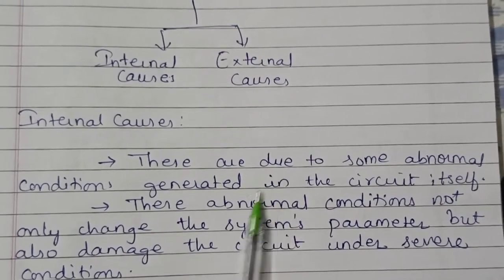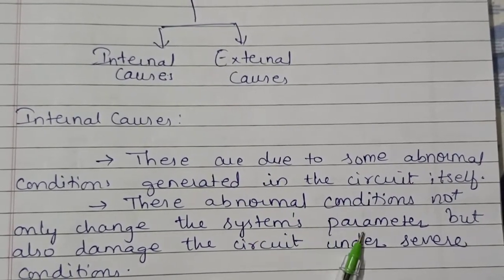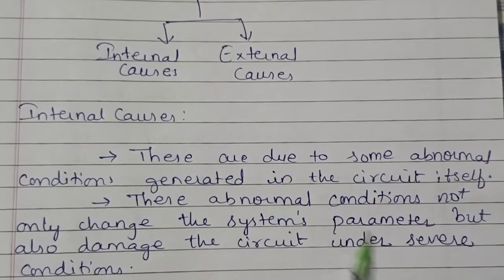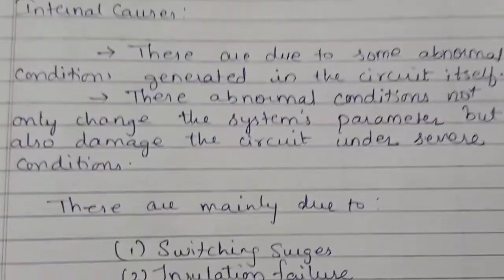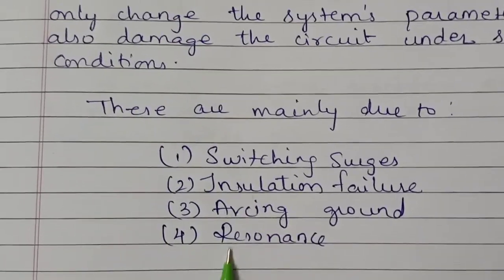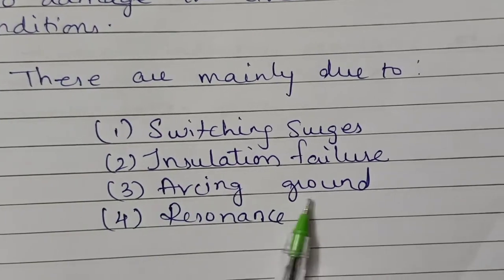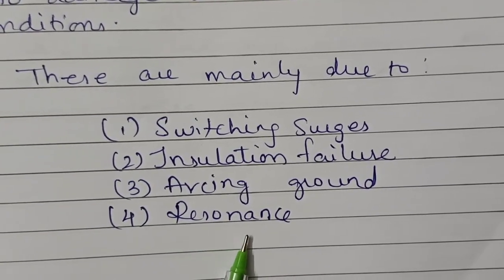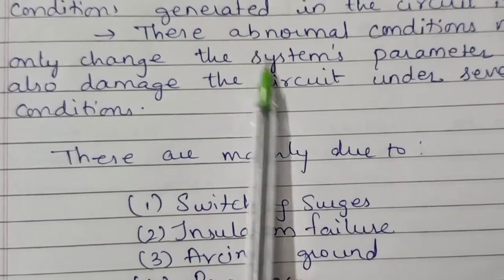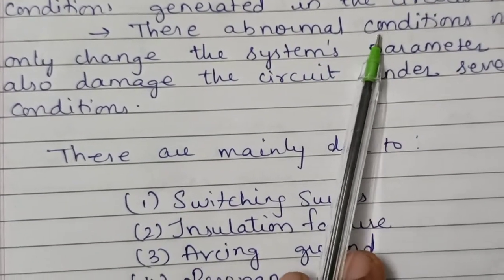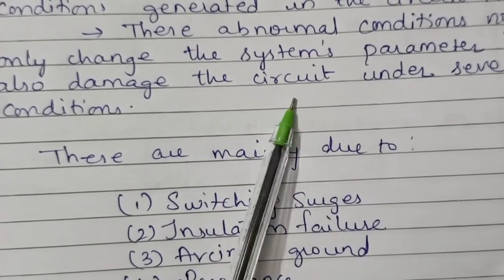Basically these occur mainly due to four things: switching surges, insulation failure, arching grounds and resonance. Because of these four, abnormal conditions occur, due to which the system parameters change and the circuit may be damaged.